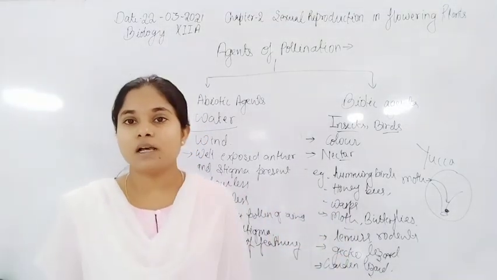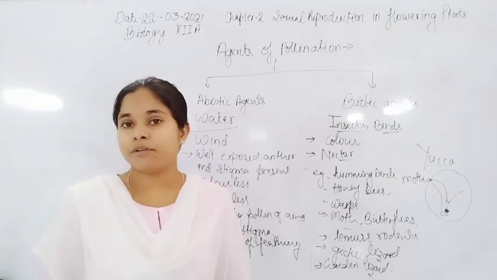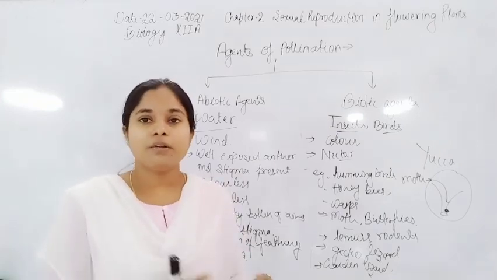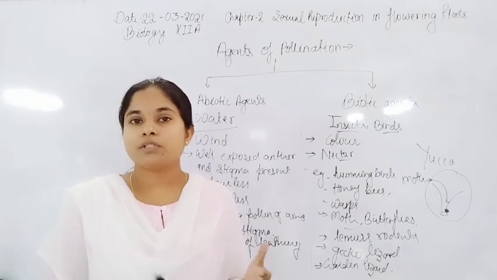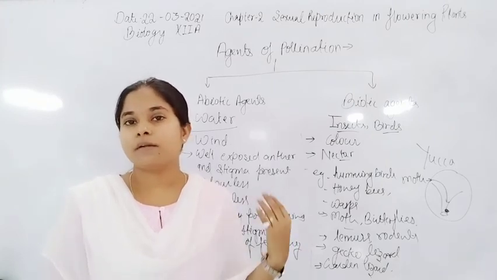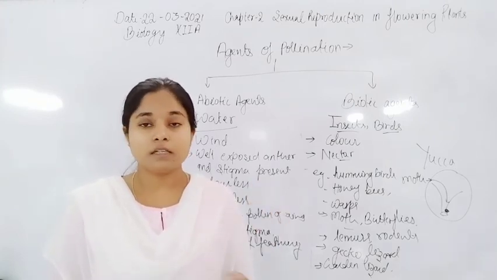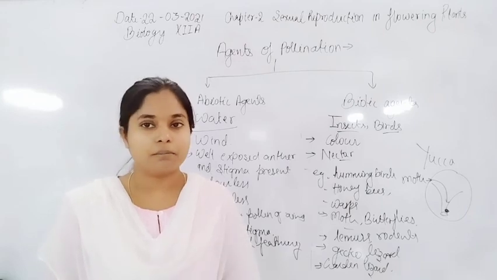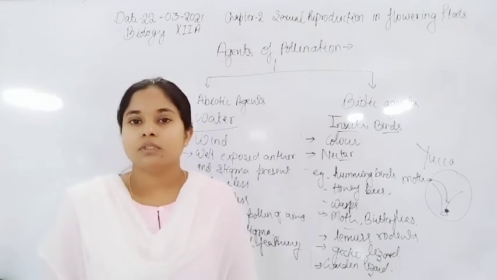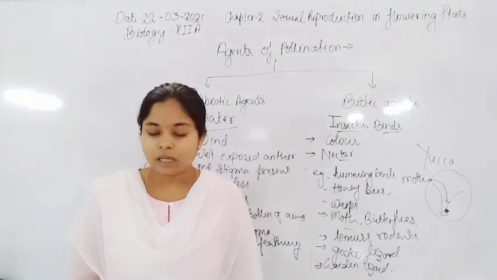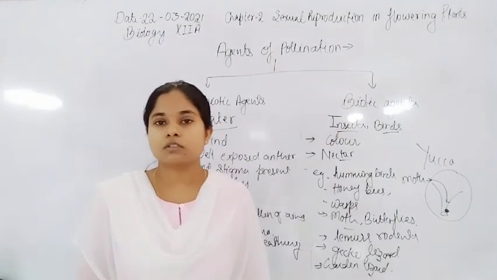Now, in today's class, what did we discuss? The different agents of pollination, abiotic and biotic agents, in which abiotic are water and wind, and biotic agents are insects, birds, mammals and reptiles. Now, thank you students. In the next class we will discuss the next topic.